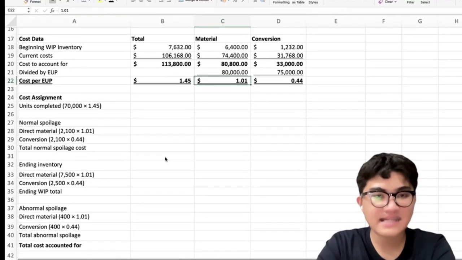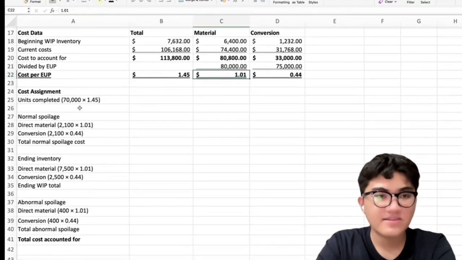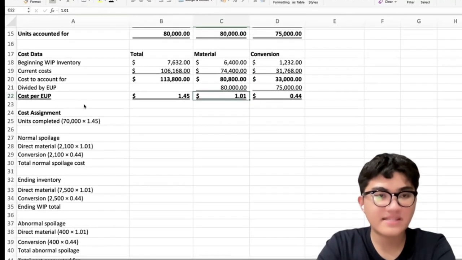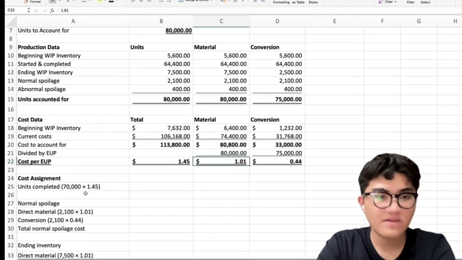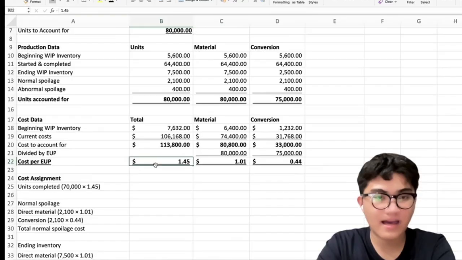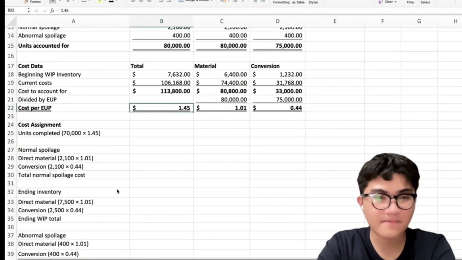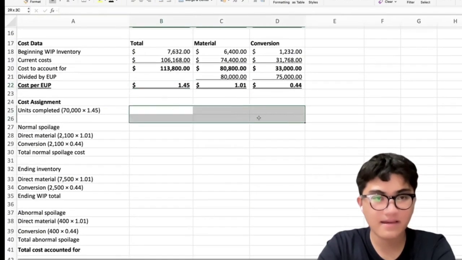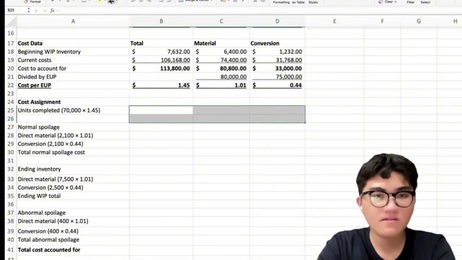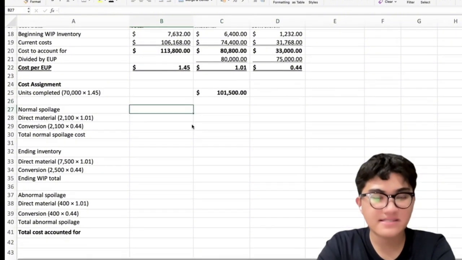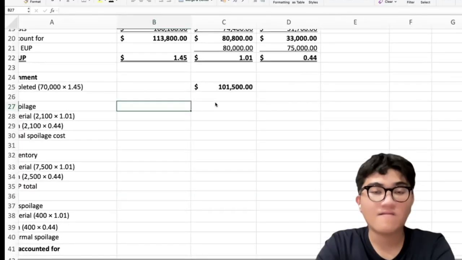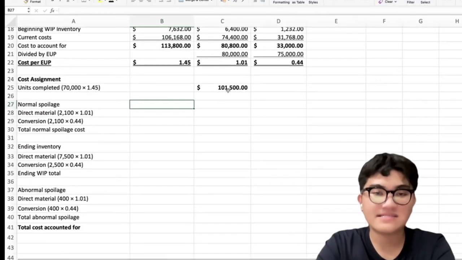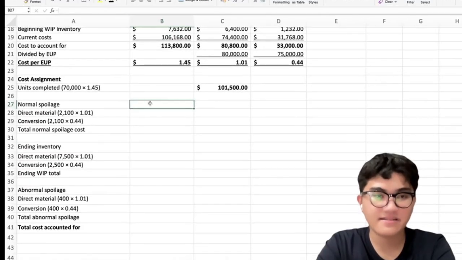Now, for our cost assignment, units completed, we have 70,000. Okay, 70,000. We multiply it by our total cost per EUP. Now, it gives us a total of $101,500.